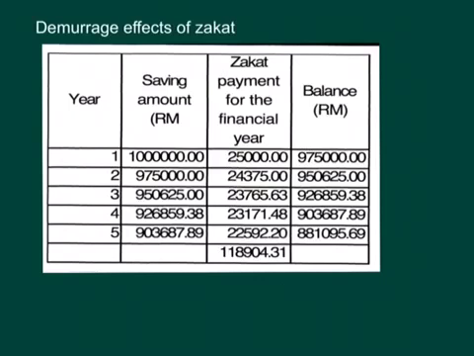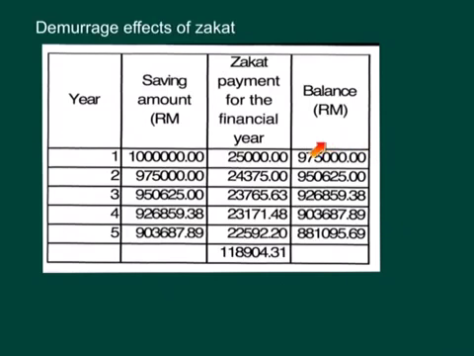After minus that amount, the balance for the second year goes from 975,000 to 950,625. For the third year, the same process continues, and for the fourth year, the same, and the fifth year, the same. I just stop at the fifth year. This table can continue, all right?